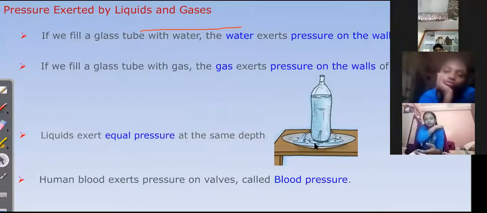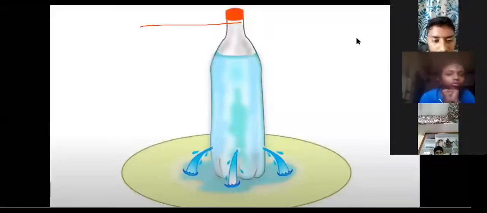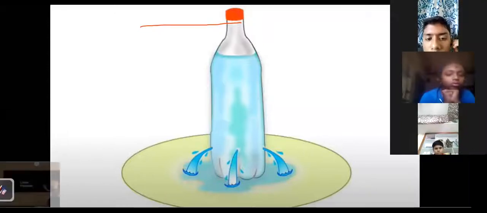See here, liquid exerts pressure, right? So we will see a video, okay? Observe this carefully. Here, how the liquids exert the pressure.